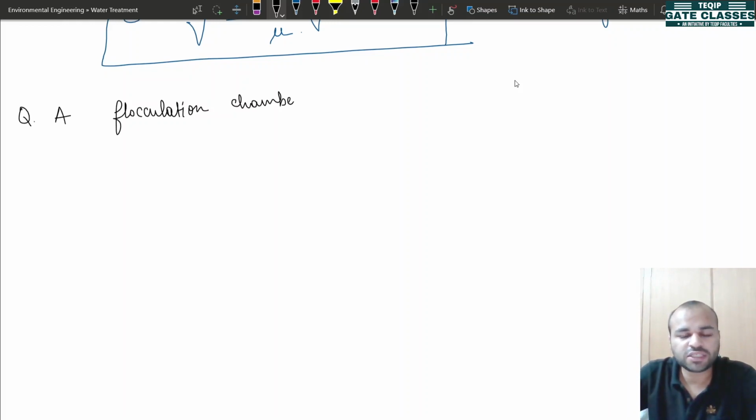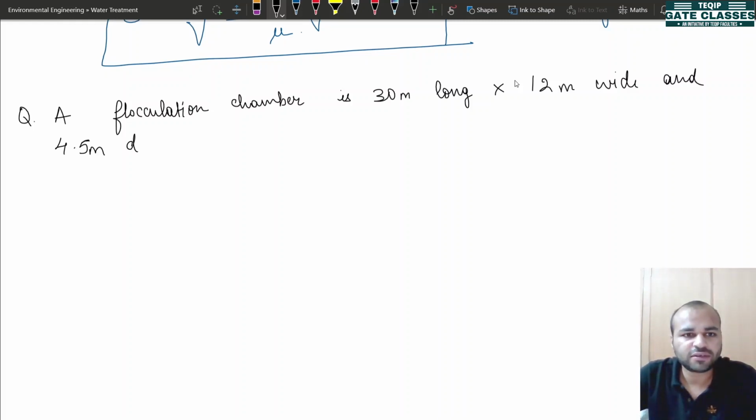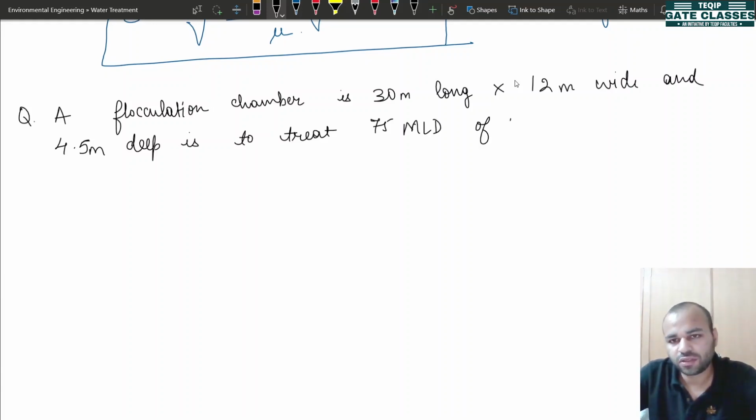A flocculation chamber is 30 meters long and 12 meters wide and has a depth of 4.5 meter, is to treat 75 MLD of water.